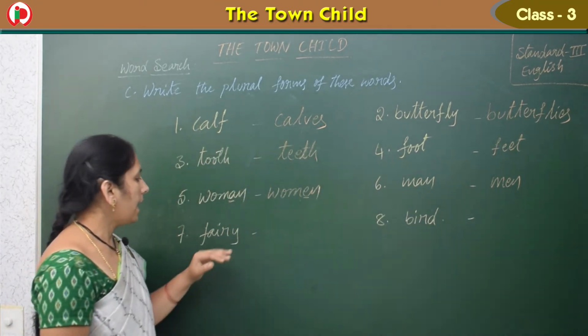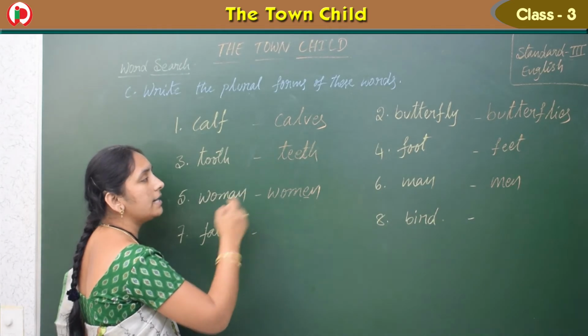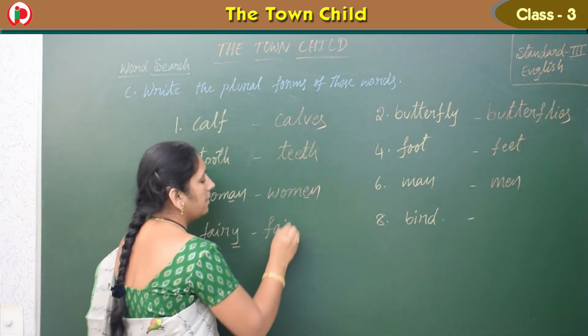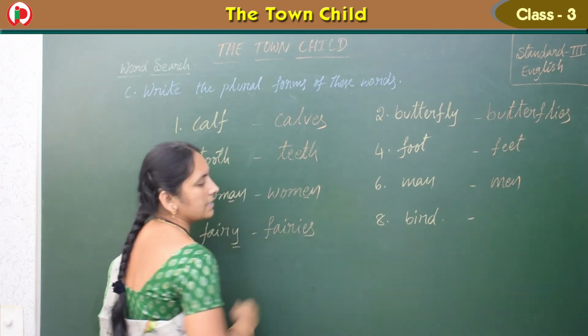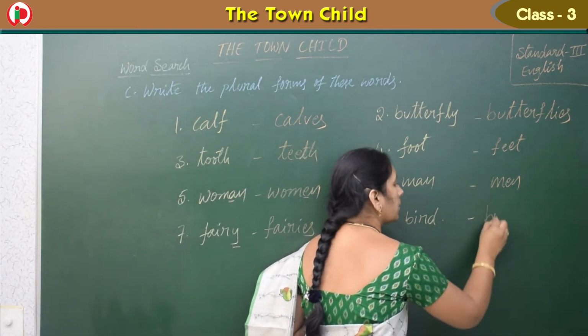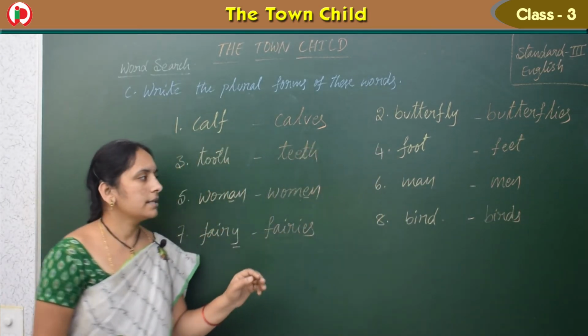Men. Okay. And now see fairy. Again the same: y is there, so we should write ies to get the plural form. So fairies. Fairy, fairies. And next, all of you know bird. Then we get the plural form birds. Right.